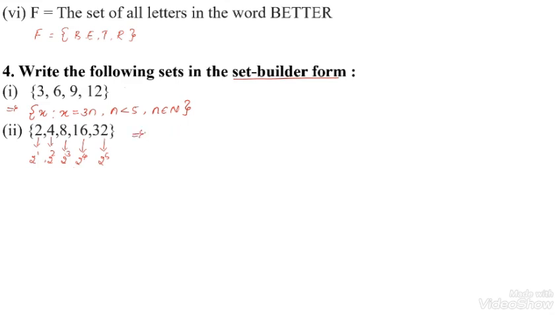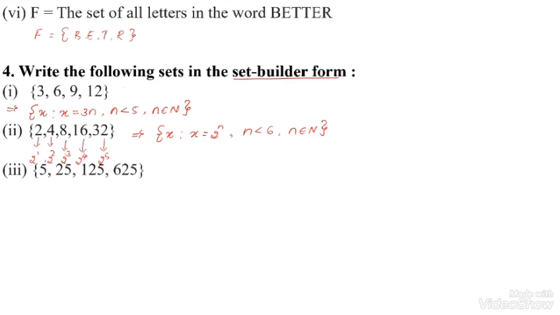So I can write the common property is x such that x is equal to 2 to the power n. The exponent n should be less than 6 and n belongs to the natural number set. The numbers we have to take for n are 1, 2, 3, 4, 5 only. Okay. Now let us move on to the next question.